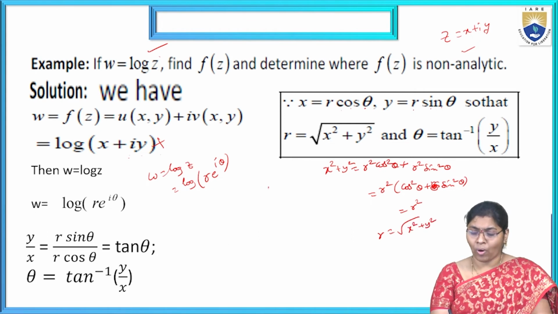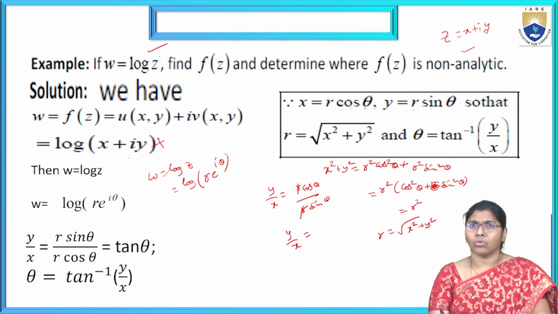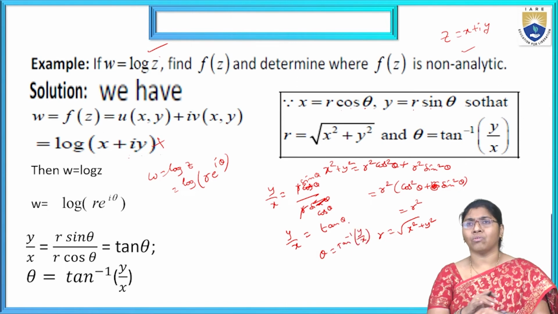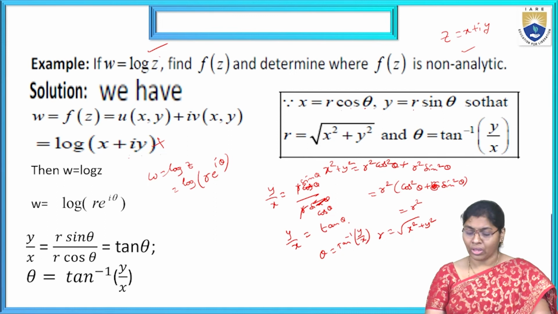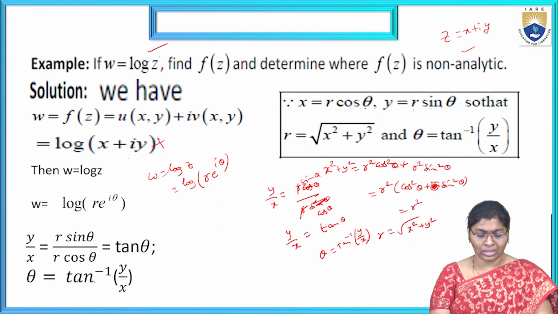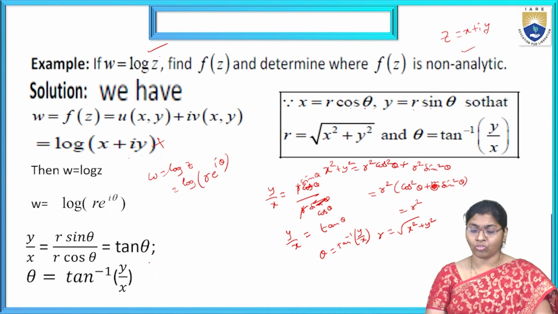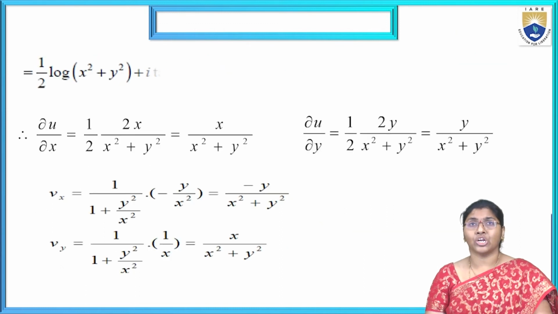Now similarly, y by x, that is r sin theta by r cos theta. Now r gets cancelled, remaining y by x equals tan theta. Now theta equals tan inverse of y by x. Now substituting here theta equal to tan inverse of y by x. Now substituting each and every one in the conditions.